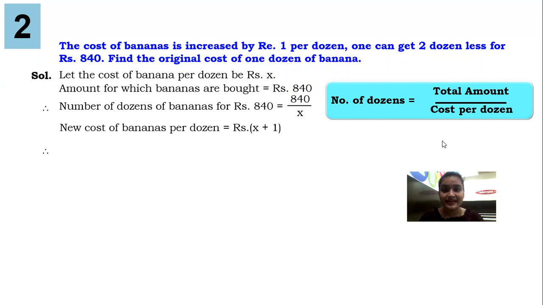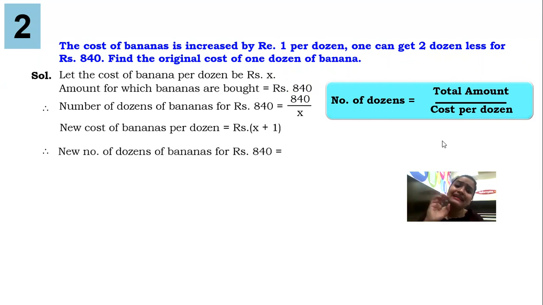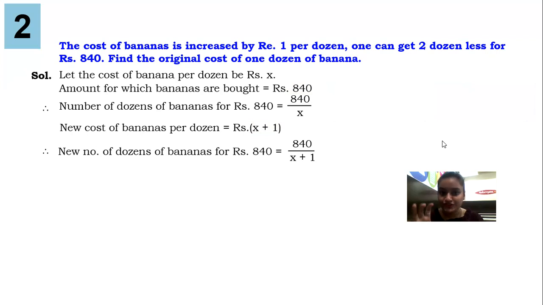Now over here guys, at that time one can get 2 dozen less for 840. So now I increased the cost by 1 rupee, I gave 840, but 1 rupee per dozen increased, so how many bananas will I get now? It will be 840 upon new cost of banana per dozen, that is x plus 1. We have written down all the important information.